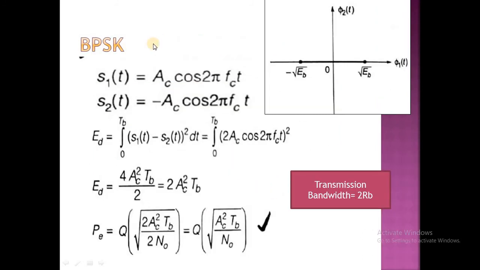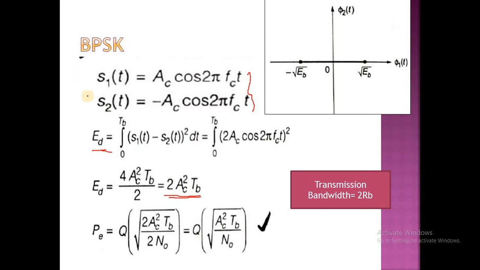And next one, BPSK, binary phase shift keying. S1 and S2 are given by S1 of t equal to Ac cos 2 pi fc t and S2 of t equal to minus Ac cos 2 pi fc t. So S1 and S2 of t are called the antipodal signals. Why? Because we have the opposite signs there.